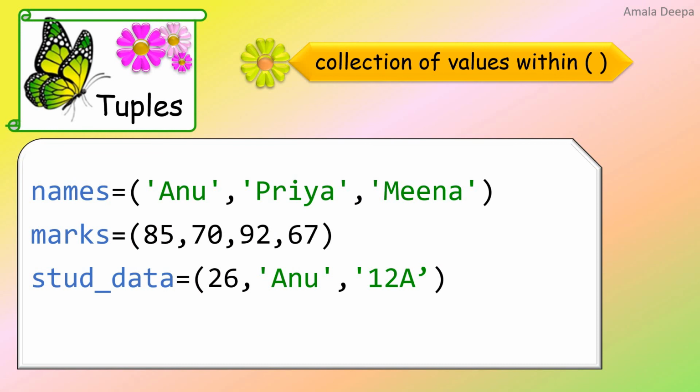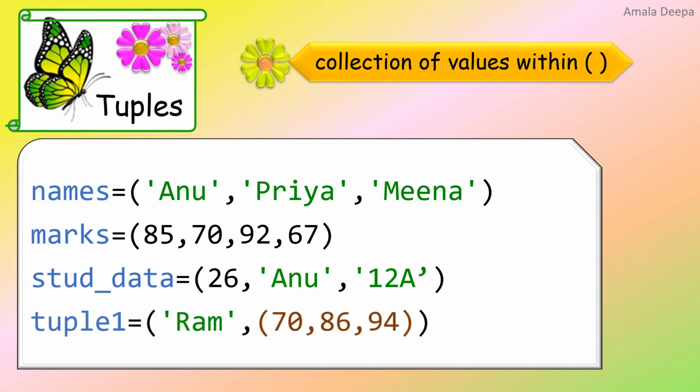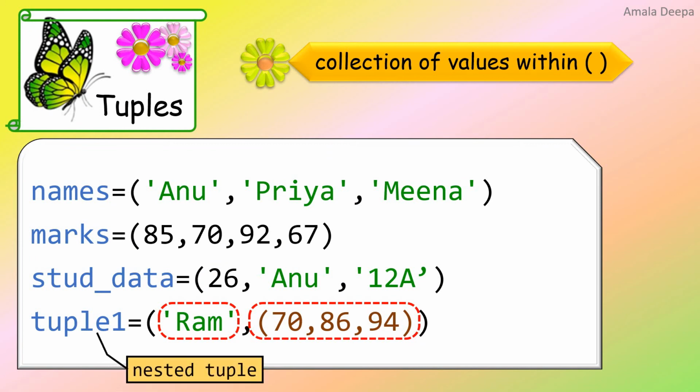Whether we can create a nested tuple. Yes, we can do so. Look at this tuple. tuple1 = (Ram, (70, 86, 94)). The second element 70, 86, 94 is within parentheses, which is a tuple. So here we have a nested tuple. When an element in a tuple is itself a tuple, we have created a nested tuple.